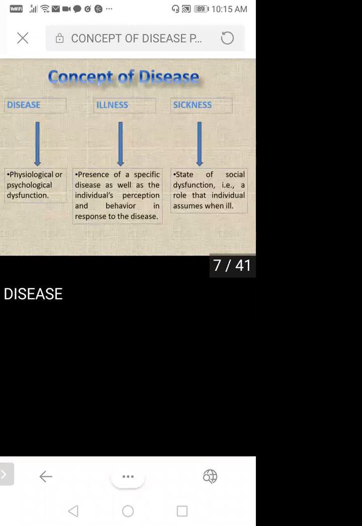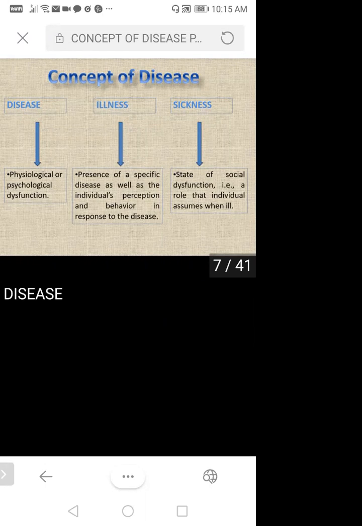Here you can see three terms: disease, illness, and sickness. As in my previous class, I already informed you about these terms. What do you mean by disease, illness, and sickness? Disease means physiological or psychological dysfunction. If you have some physiological or psychological dysfunction, that is considered under disease. The second one is illness. Illness means presence of a specific disease as well as the individual's perception and behavior in response to the disease.